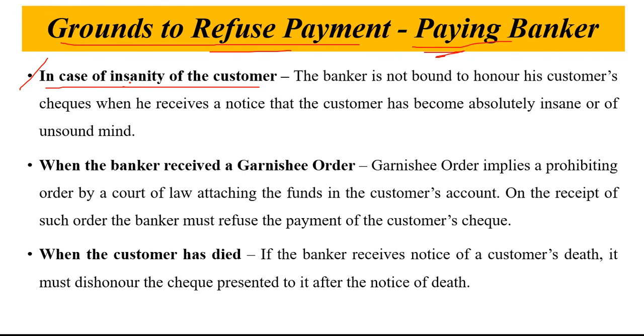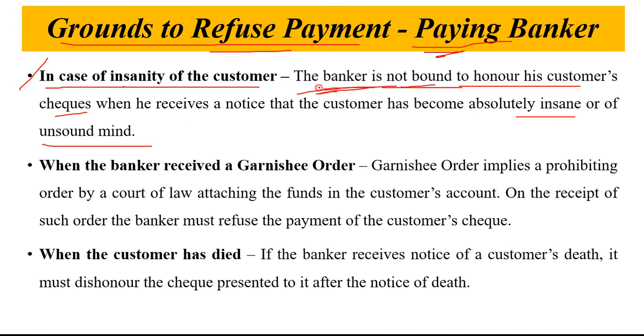So in case of insanity of the customer, the paying banker is not bound to honor his customer's check. If the banker finds that his customer is insane or an unsound person, where the customer is not able to make a rational judgment or rational decision, or that person is mental or mad or stupid, then the paying banker is not bound to make the payment on the customer's check.